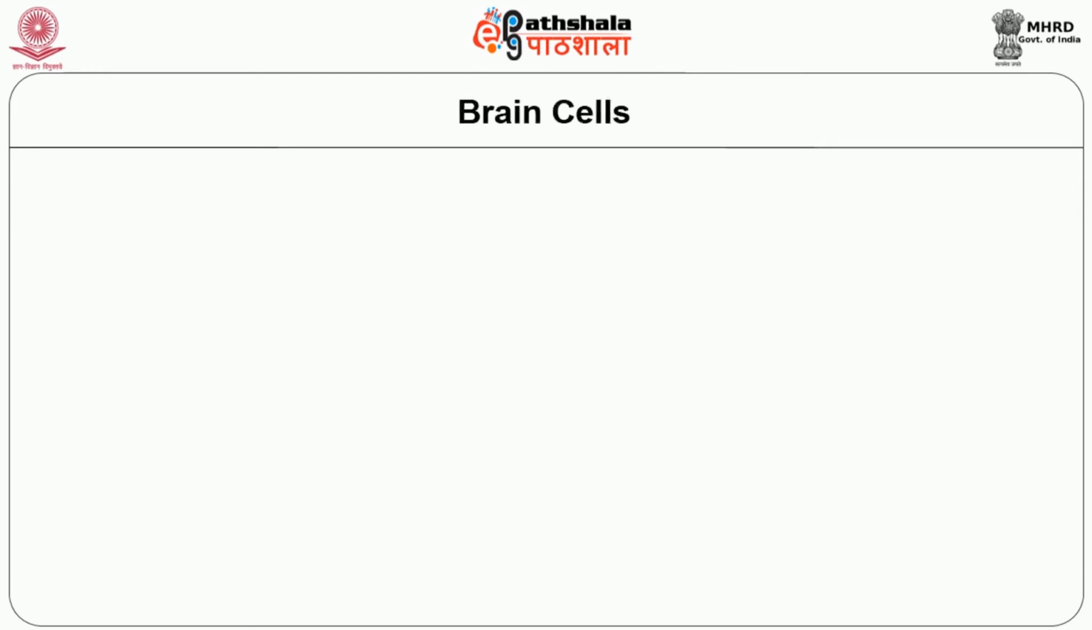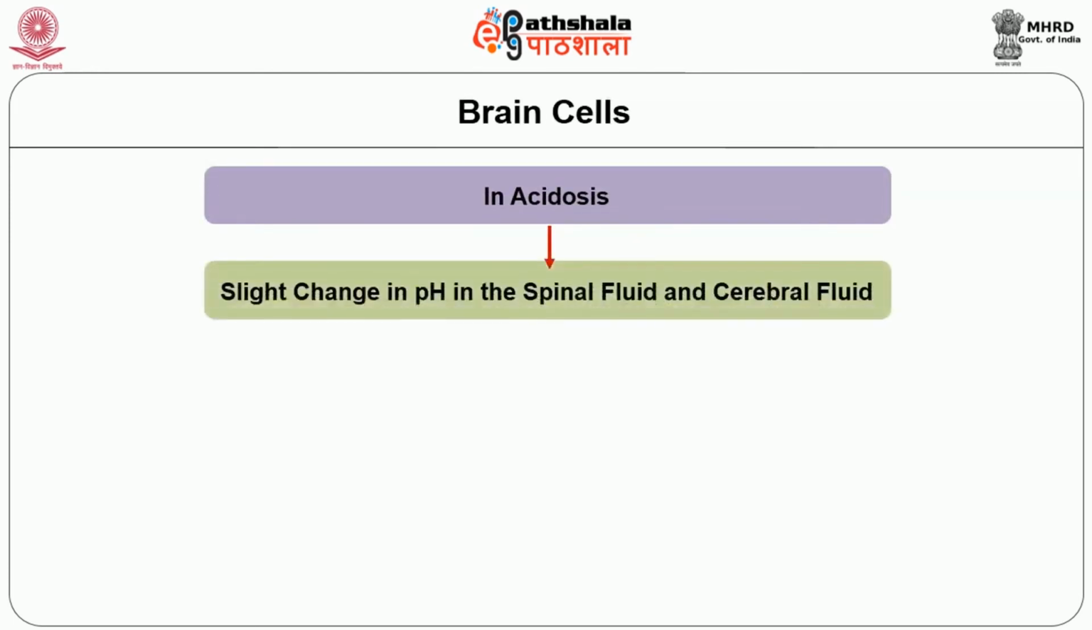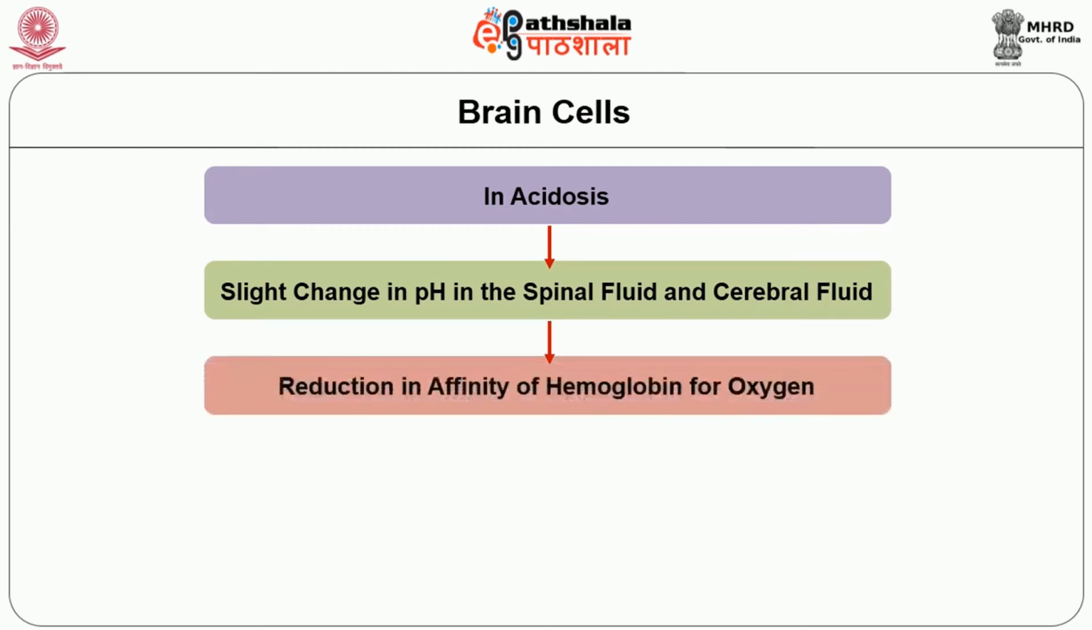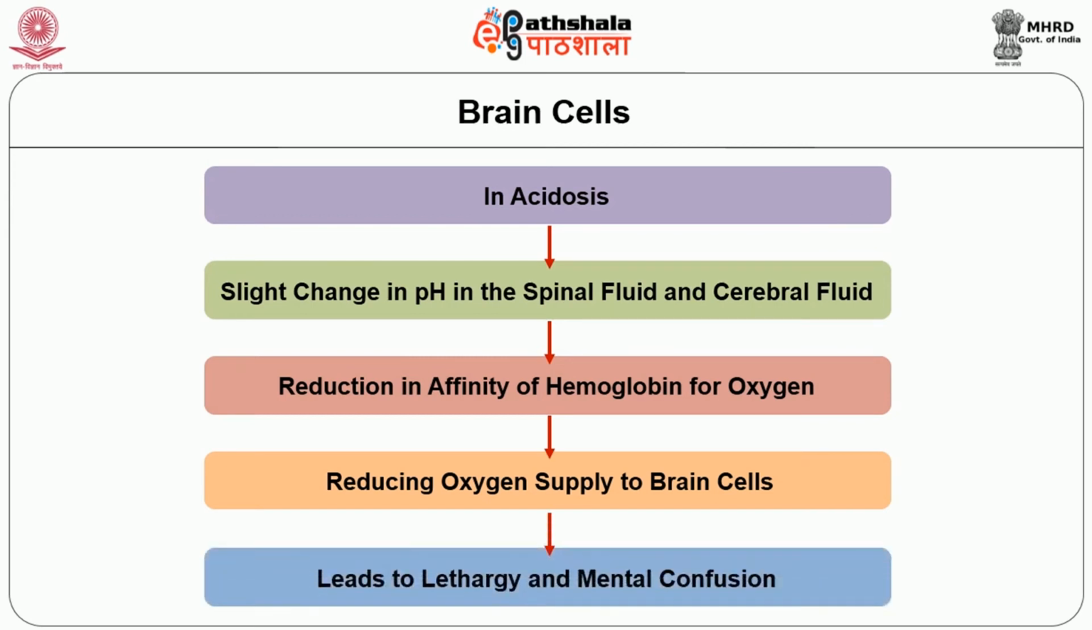What happens to our brain cells in case of acidosis? There will be a slight change in pH in the spinal fluid and cerebral fluid. This leads to a reduction in the affinity of hemoglobin for oxygen, and it reduces the oxygen supply to brain cells. Because of decreased oxygen supply to brain cells, that leads to lethargy and mental confusion.